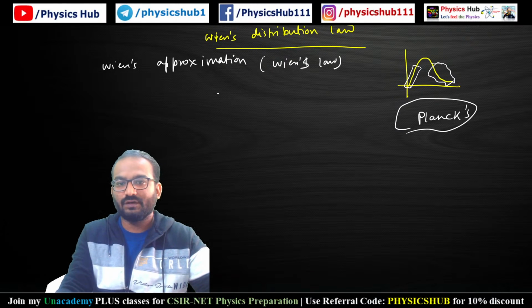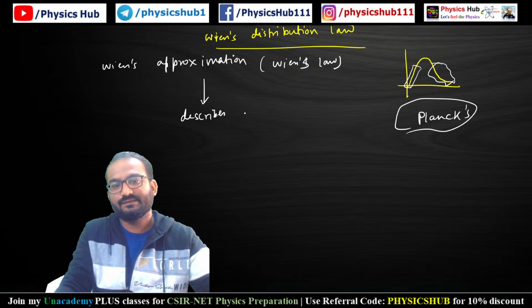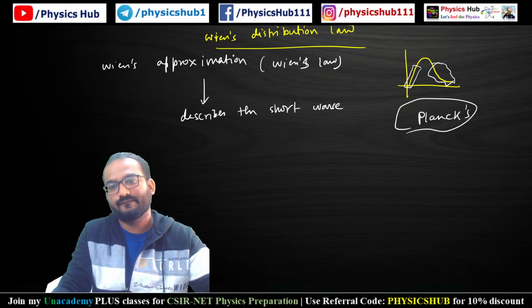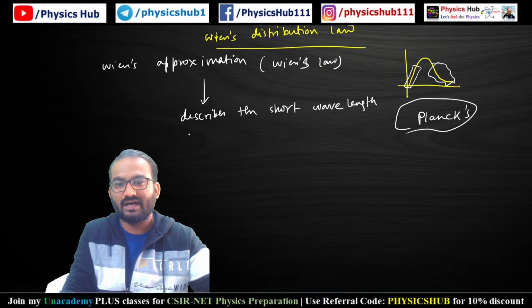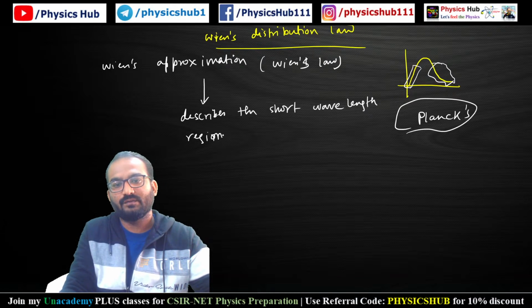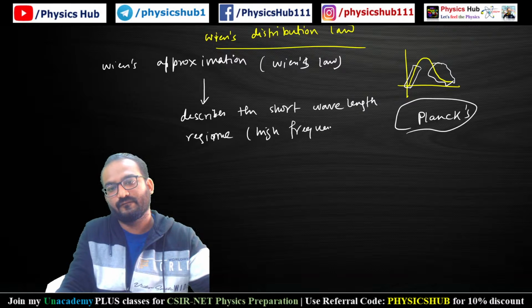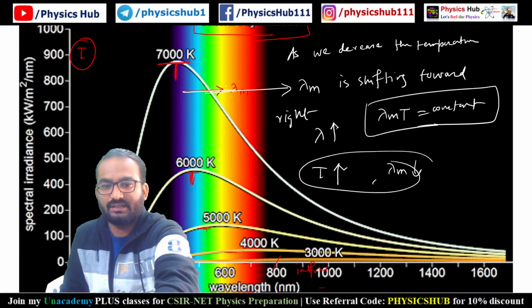So it basically describes the short wavelength regime, meaning the high frequency portion. Short wavelength means high frequency. It explained this portion.